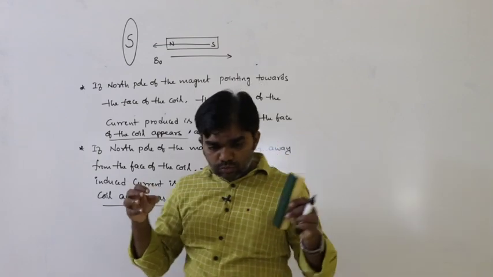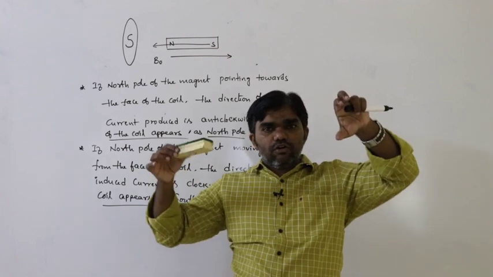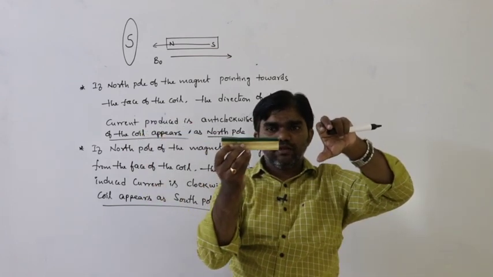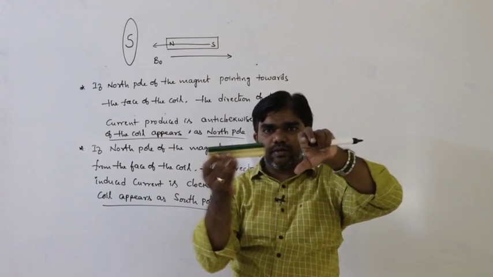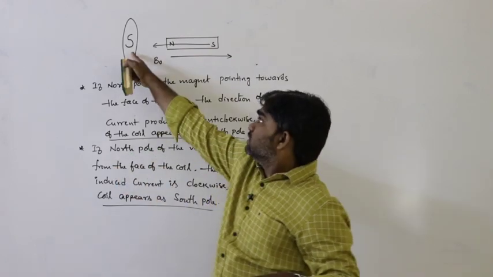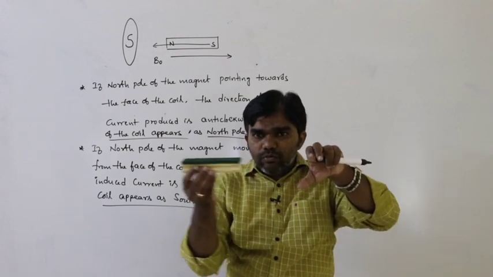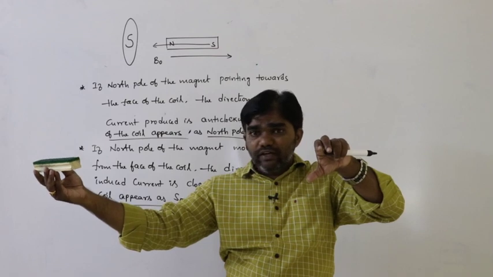Let us say this is the coil and this is the magnet. If the north pole is moving towards, the magnetic field increases. To avoid that increase, there must be a repulsion. To repel that, the face of the coil appears as north pole. But if the north pole is moving away from the coil, the magnetic field decreases.